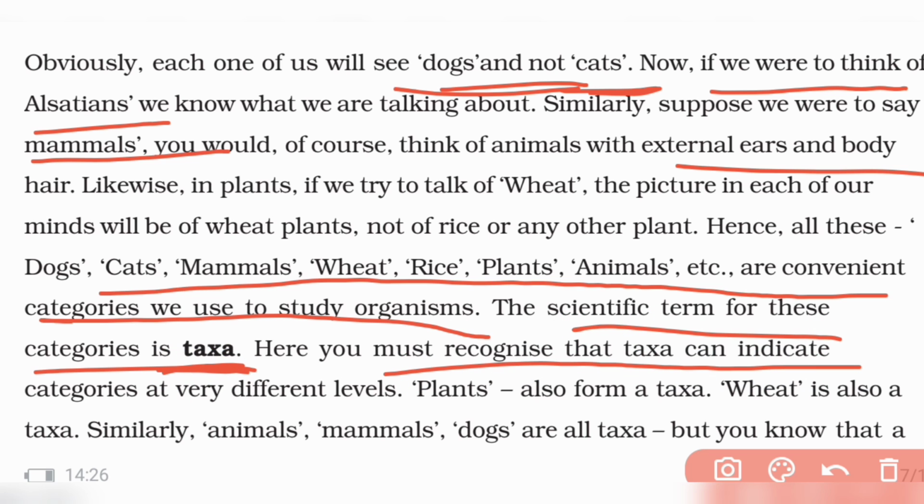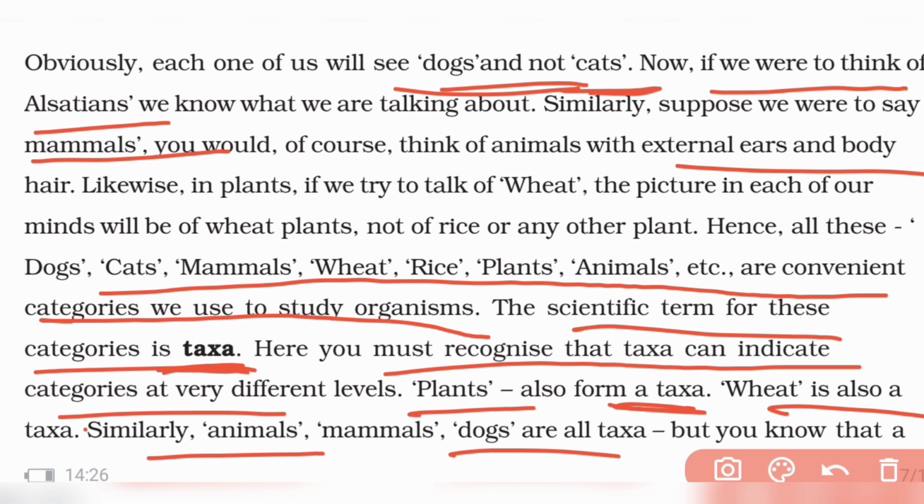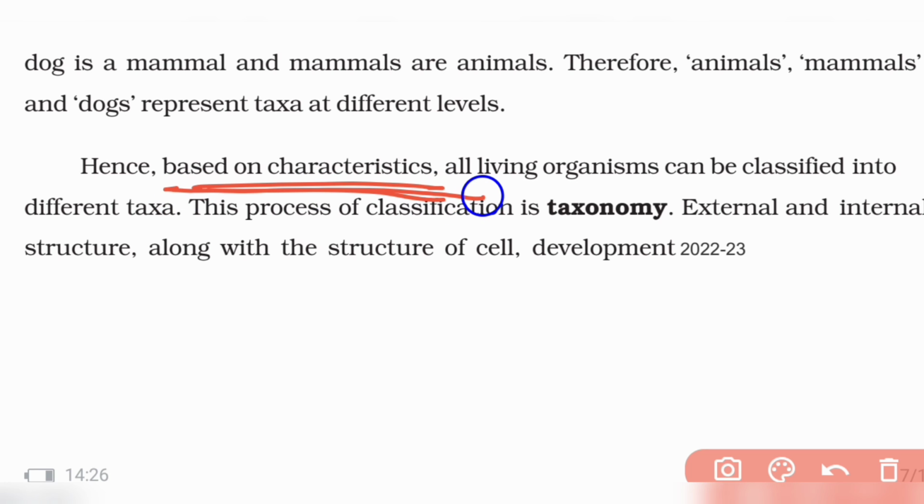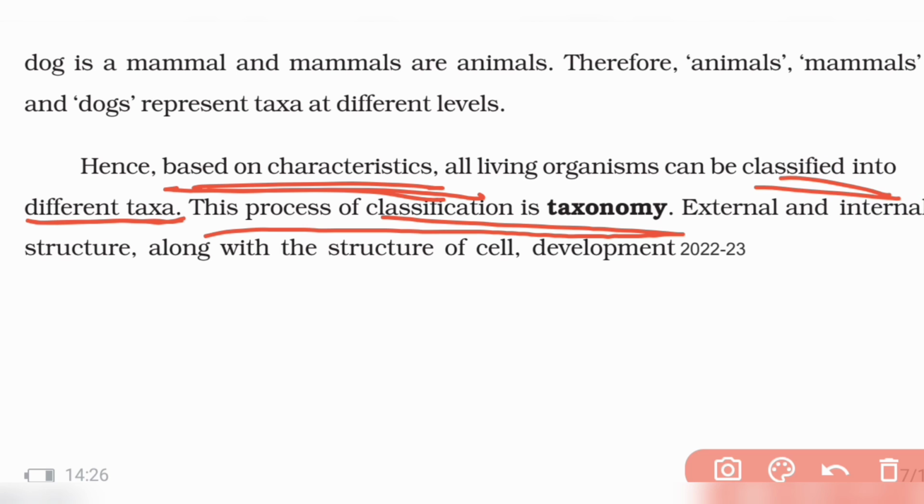Plants are a form of taxa, wheat is also a form of taxa, dogs are taxa. Based on characteristics, you say it is a dog or it is an Alsatian. So different kinds of taxa are there, right? This process is called classification. Based on characteristics, organisms are classified into different taxa, like which category an organism lies in. That is classification.